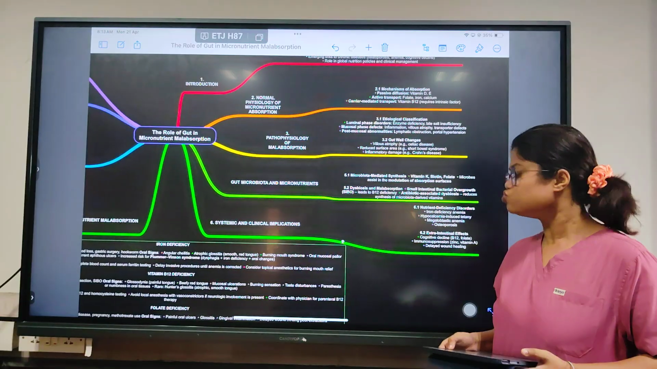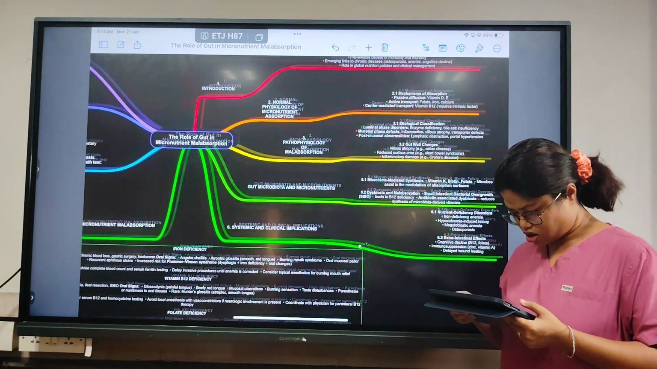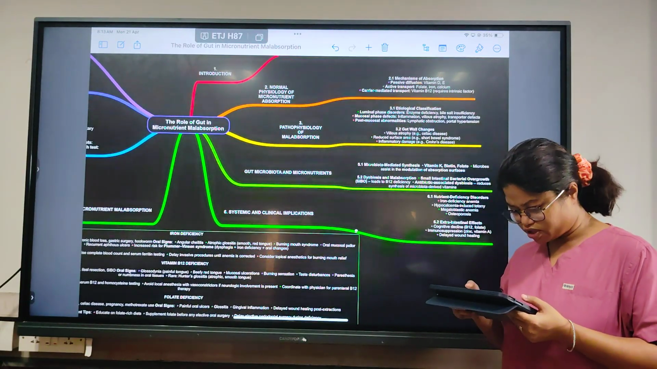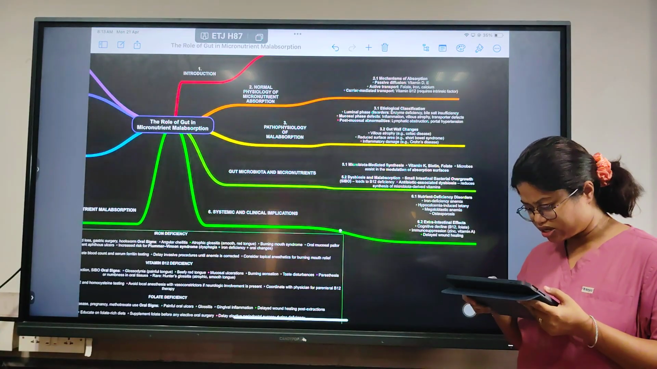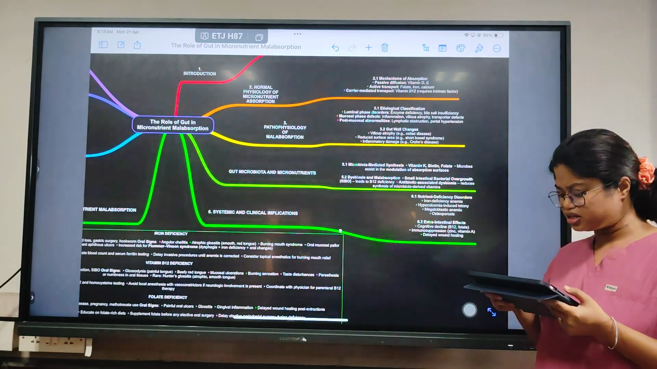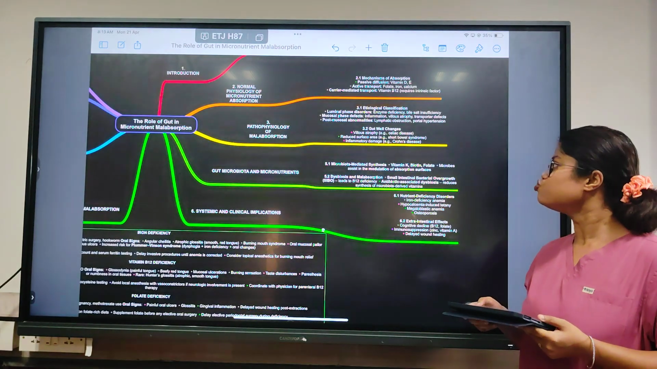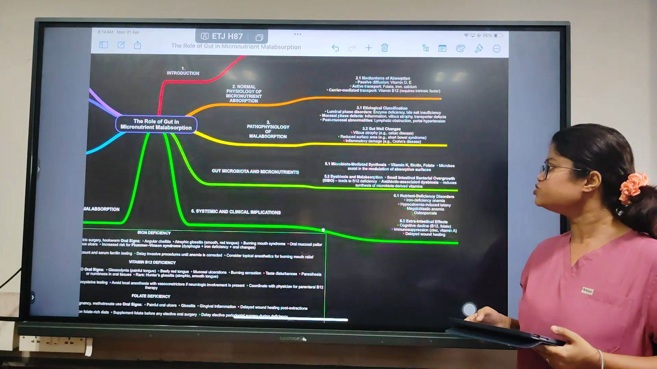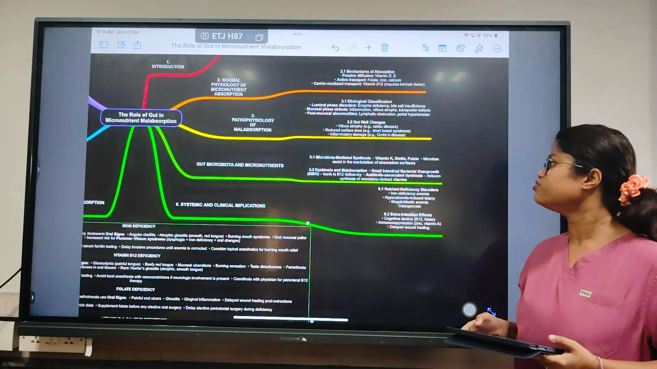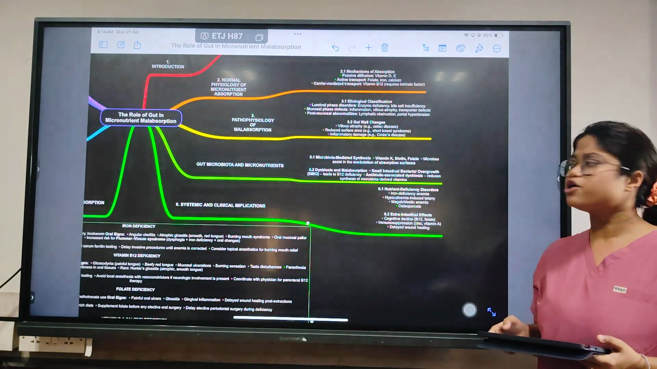So coming to the absorption of the gut microbiota and the micronutrients. The microbiota mediated synthesis will happen through vitamin K, biotin and folate. In this, the microbes in the body assist in the modulation of the absorption surfaces.